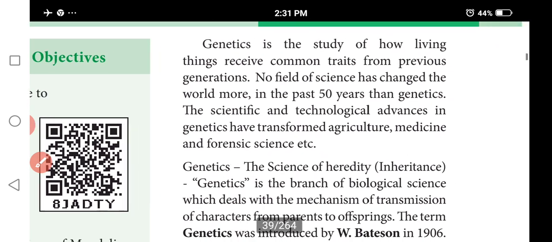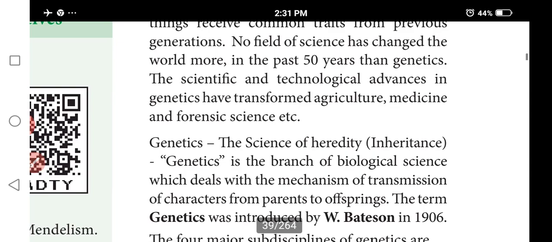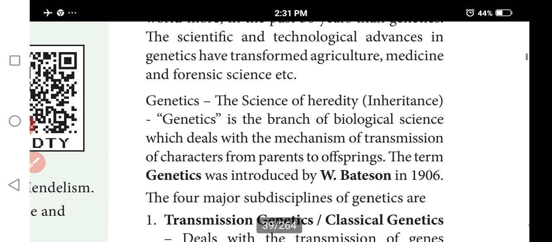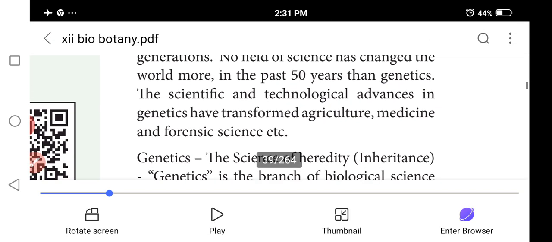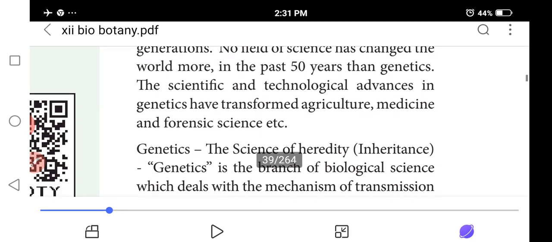So this is just the introduction, on how traits come from previous generations, receiving information from the genes. For the first 15 years, genetics did not improve.